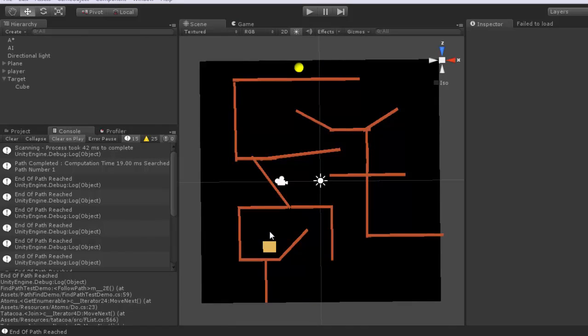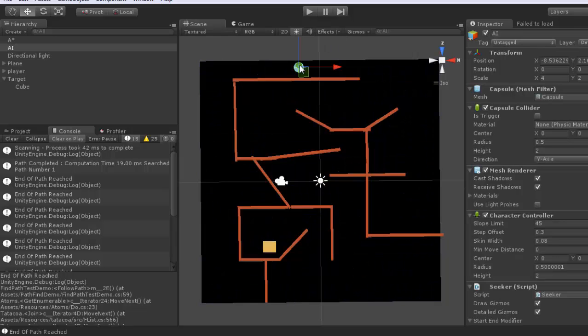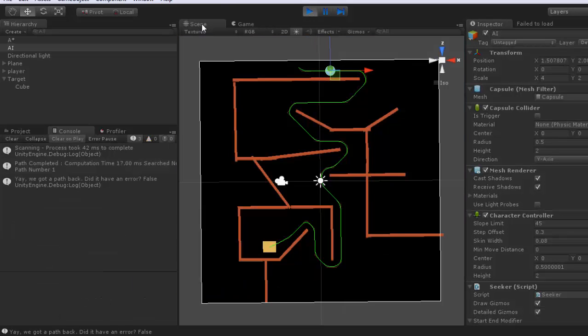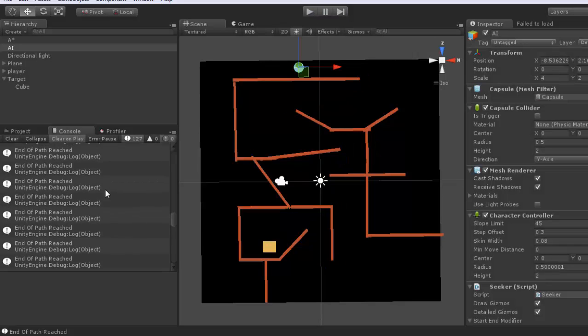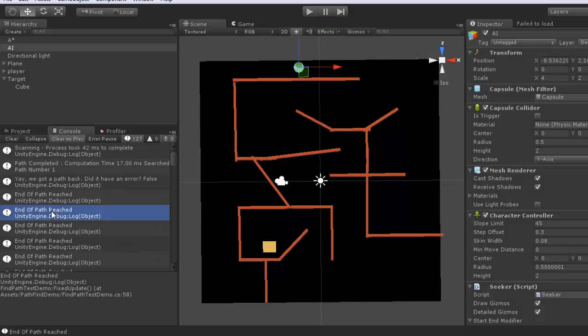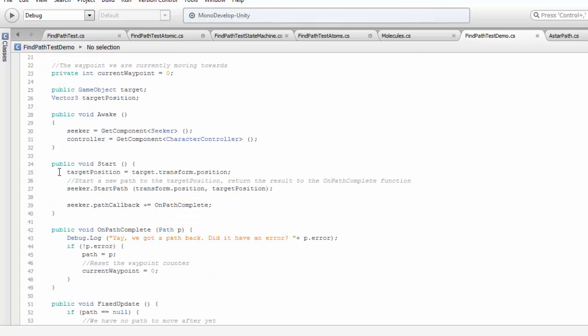Okay, so first we're going to see what you get if you follow A*'s getting started. You set up an environment, and if you do it right, your character is going to be able to find the path to any point you want and then actually follow it and notify you once it reaches the path. If we look at the code, it's divided into three parts.